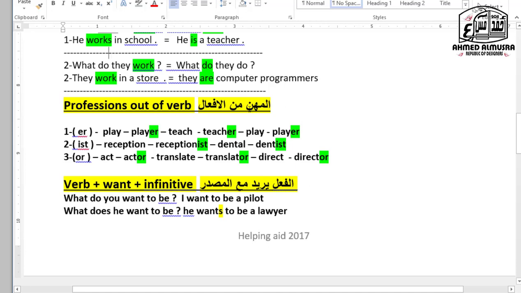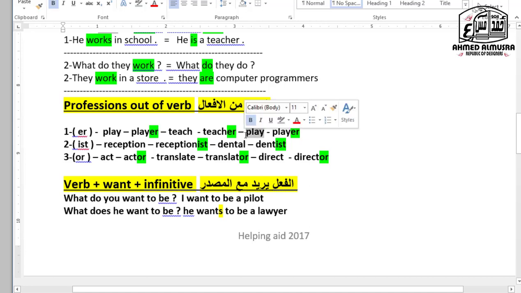Professions out of verbs. With the three types: ER, IST, and OR. If I say ER: play, player. Teach, teacher. And we have many things. Drive, driver.